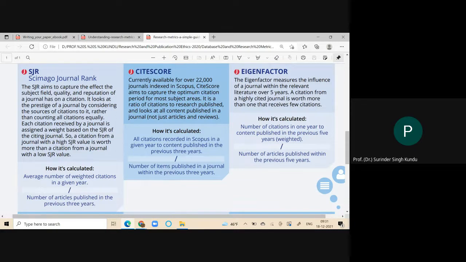Simply, calculate the number of citations, take the weighted mean of them on the basis of the 5-year publication and performance of the current year, and divide by the number of articles published within the previous 5 years.